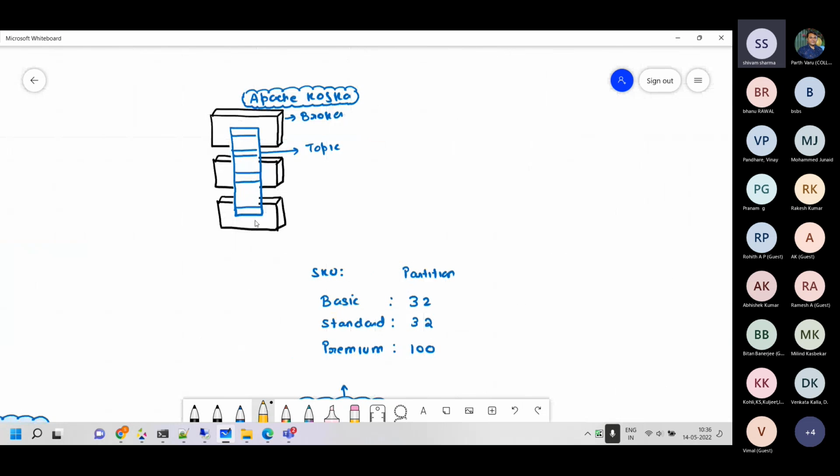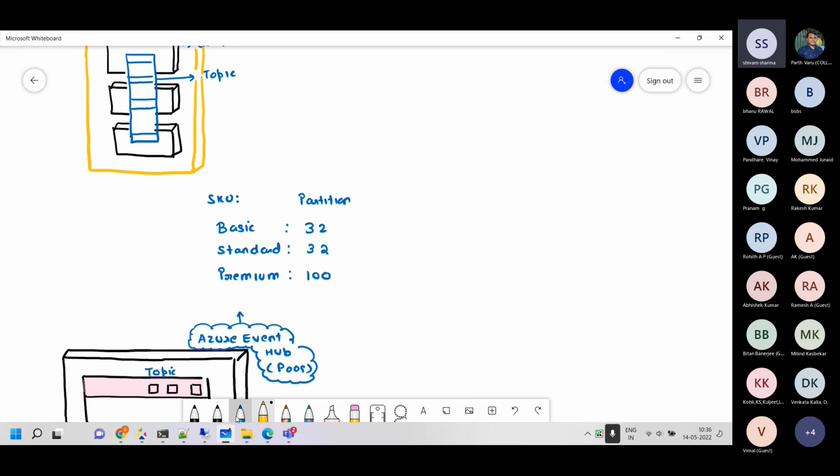If I represent Event Hub, I can make a box like this. Imagine this yellow box is representing Event Hub. It's a PaaS solution which at the backend is using Kafka, but we don't have to do the cluster management, and we basically get the same functionalities. We can have various types of partitions in Event Hub as part of the SKU. Now, the number of brokers: a broker is one machine like that. So this is 100 brokers, in the standard we have 1,000 brokers, and here we have 10,000 brokers.